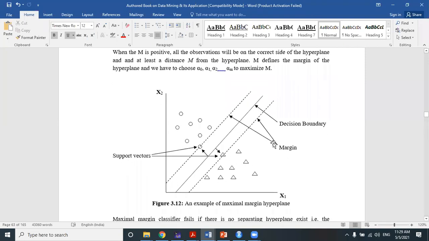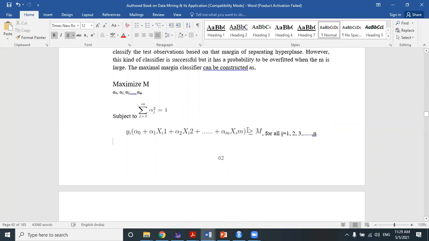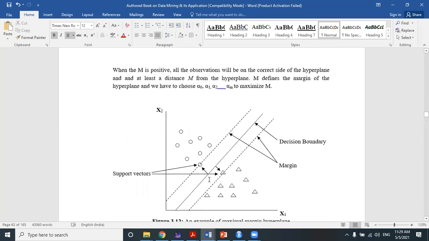So while we go for a test observation on this particular model, if the observation falls outside the margin, that means greater than M. Why has this greater than or equal to sign been given? If it is greater than, that means it is totally outside the margin, either this side or this side. Equal to means it is purely on the margin, exactly located on the margin.